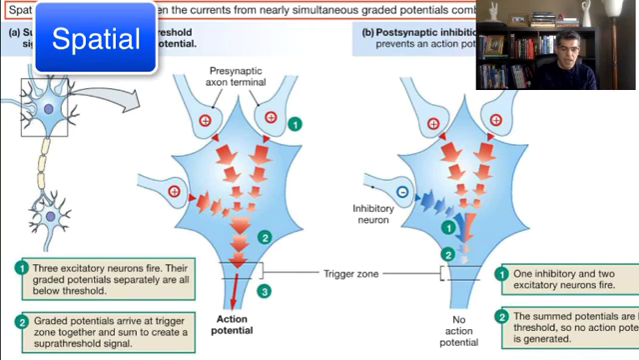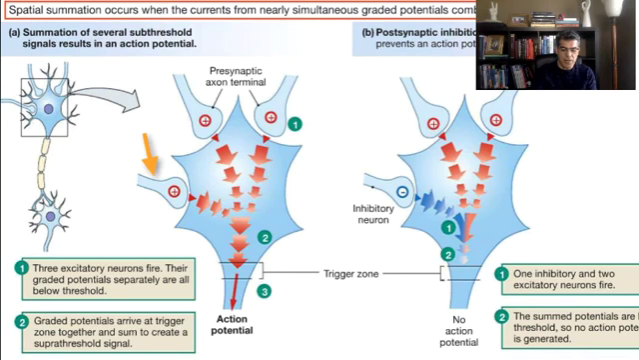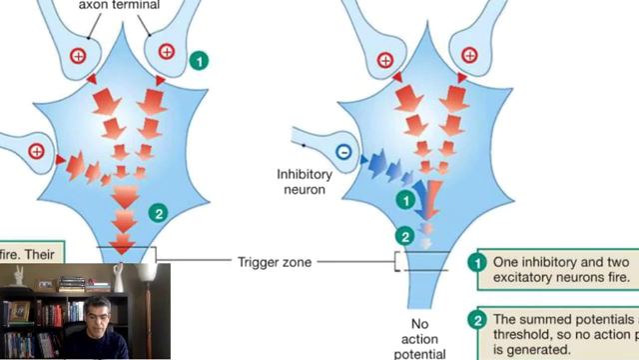For instance, if this neuron by itself cannot bring this cell to the threshold, then we need to use other neurons. Combination of these three neurons, let's say, can bring this cell to threshold and create an action potential. We're going to summate the effect of these three, and finally this cell is going to fire.